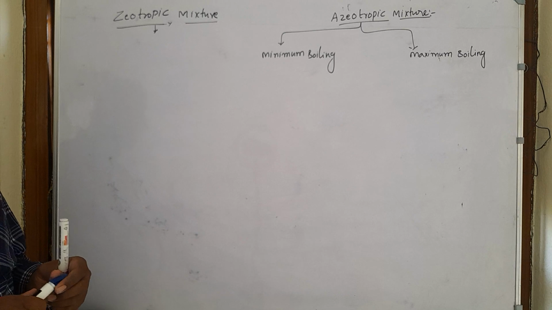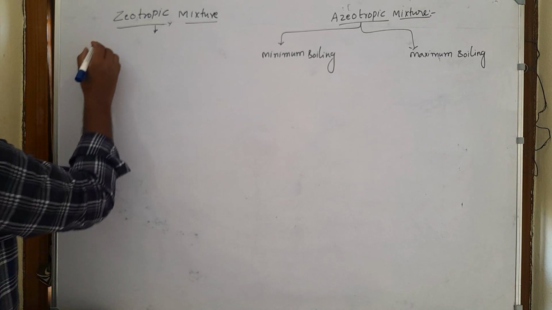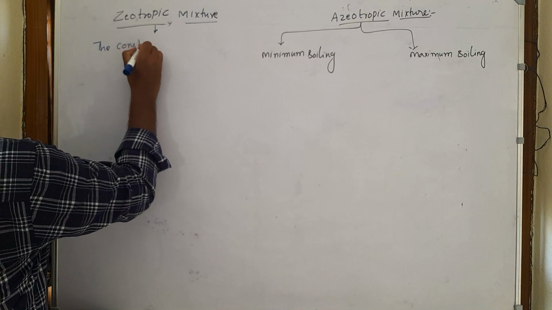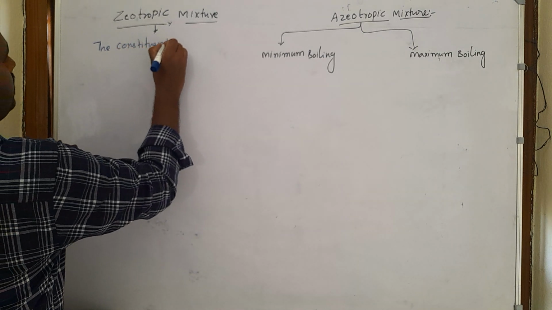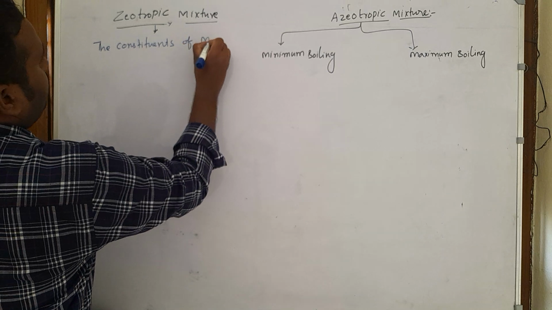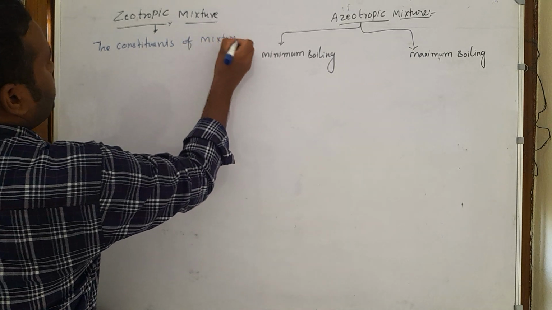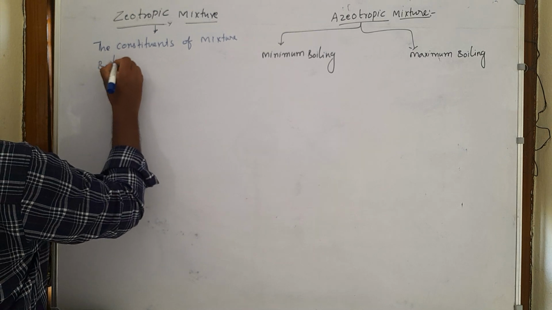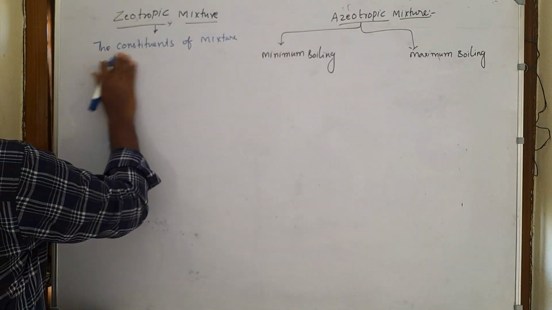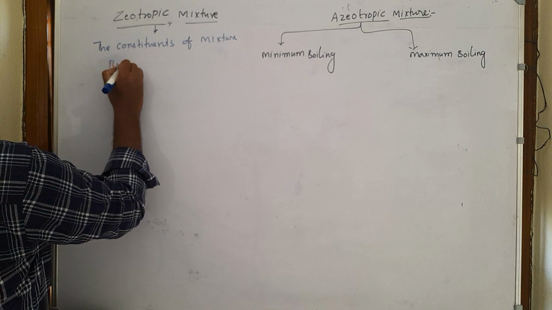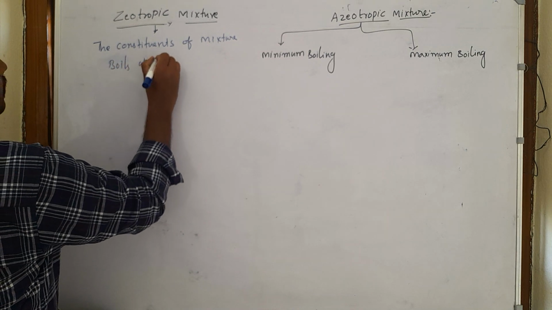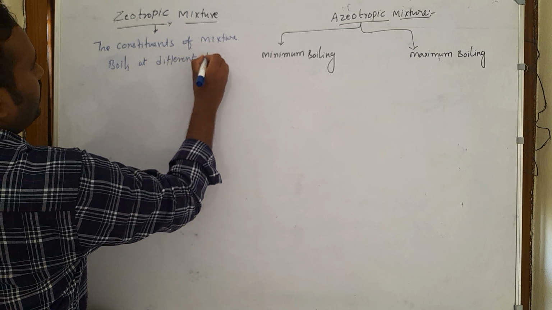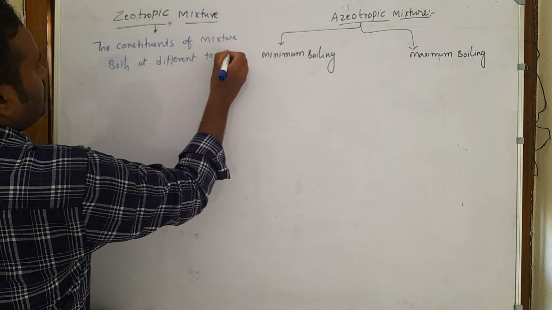This type of mixture is called what? Zeotropic mixtures. The constituents of the mixture boil at different temperatures.